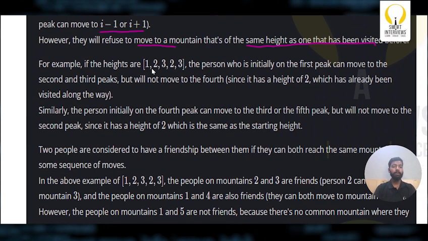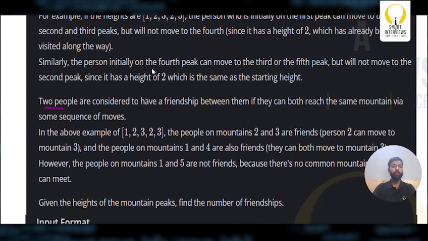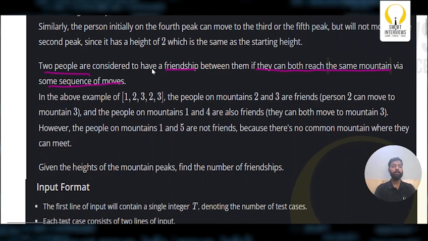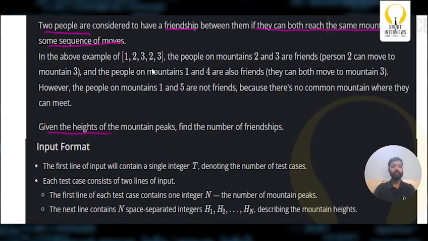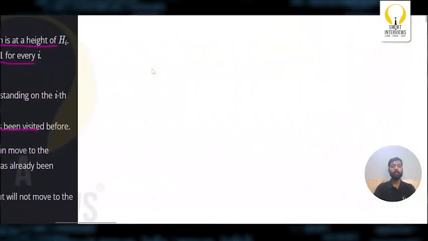We'll be discussing the example. Now, two people are considered to have friendship between them if they can both share the same mountain via some sequence of moves. What do you have to find? Given the heights of the mountain peaks, find the number of friendships. Okay, let's try to understand the problem statement.